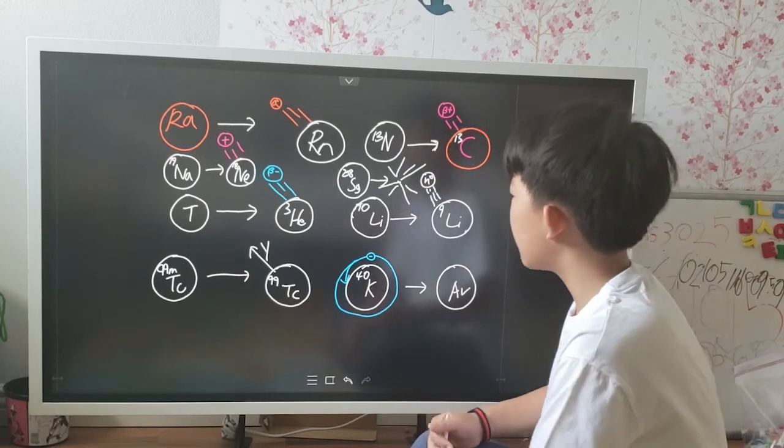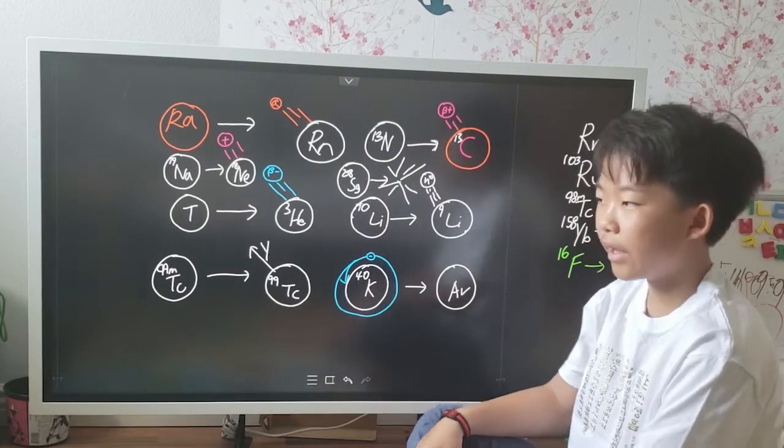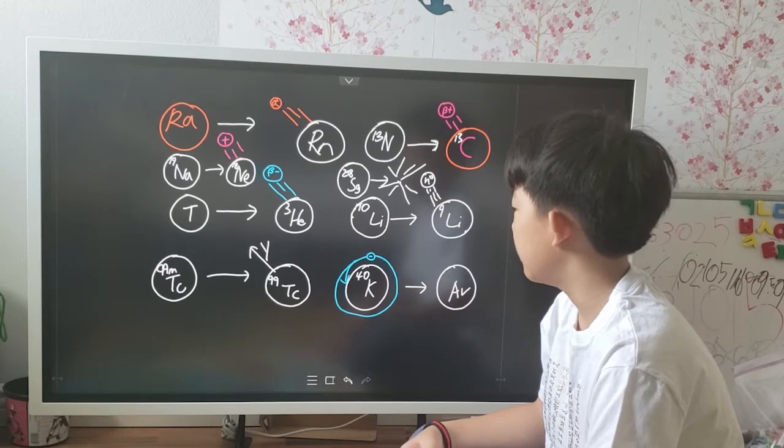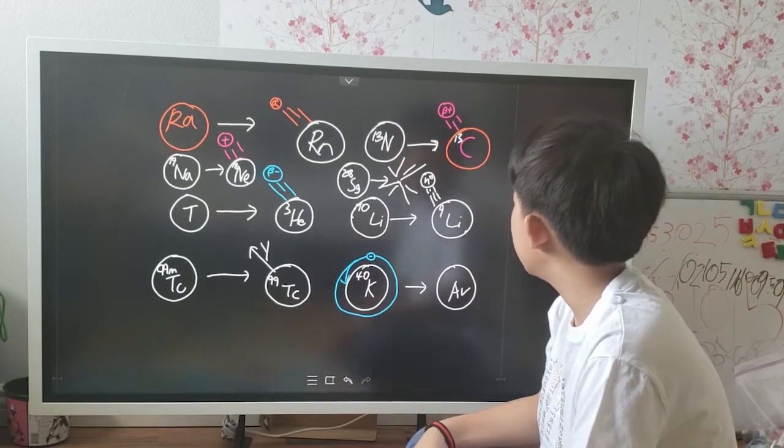And then the gamma decay. Here I have technetium-99m, a nuclear isomer, which is in an excited state. It's going to emit some energy and become its non-excited state.